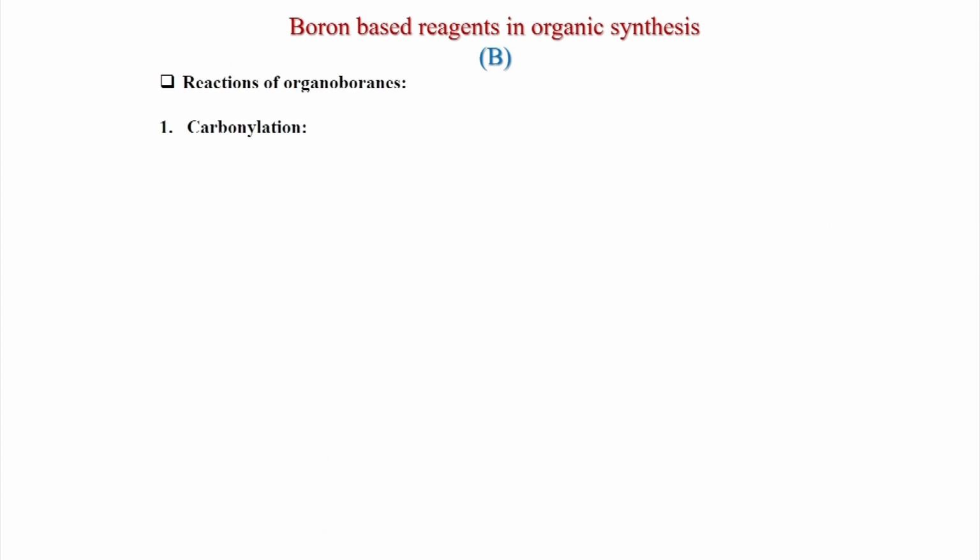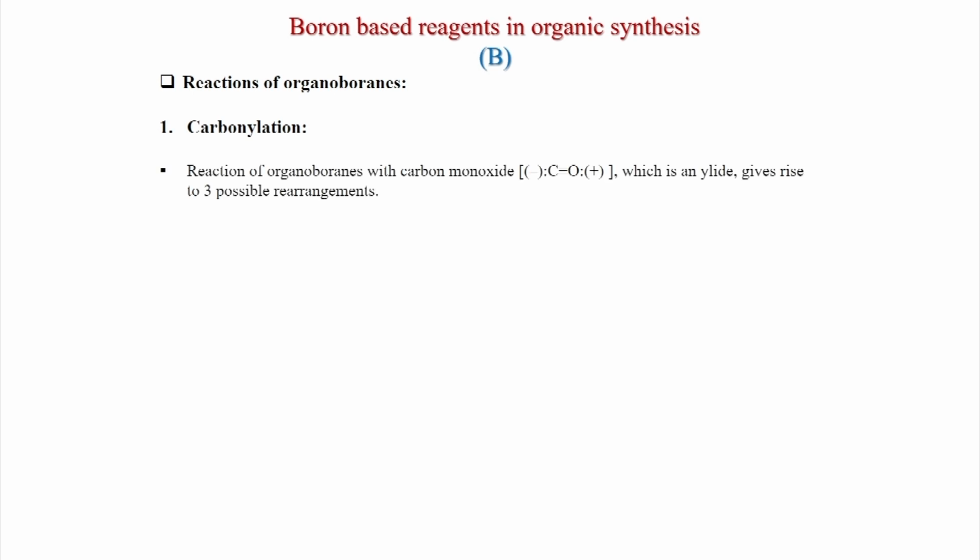Now we discuss reactions of organoboranes. So various reactions of organoboranes are known because the migration is possible. The C-B bond can be migrated, that alkyl group can be migrated to other carbon atoms. Like carbonylation reactions of organoboranes with carbon monoxide, which is an ylide, gives rise to 3 possible rearrangements.